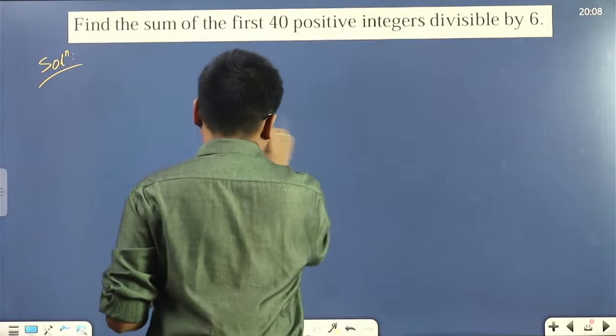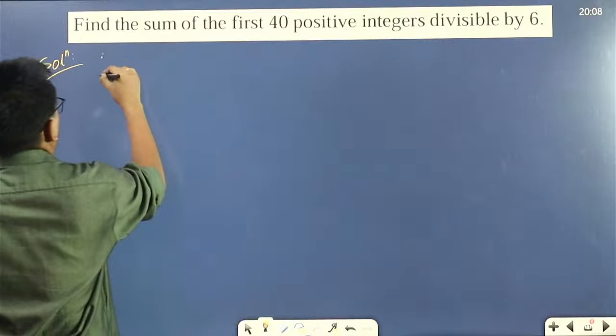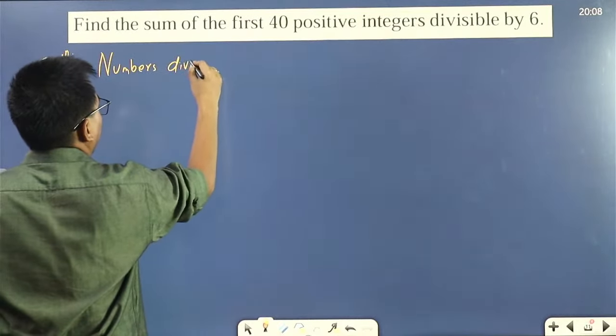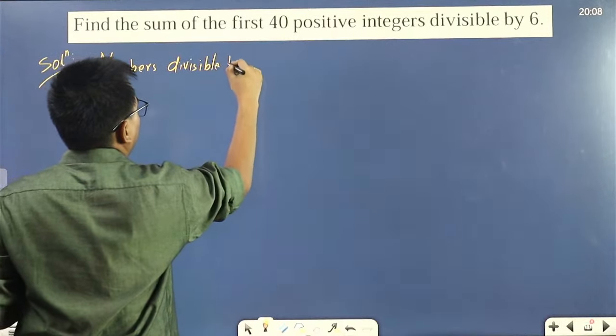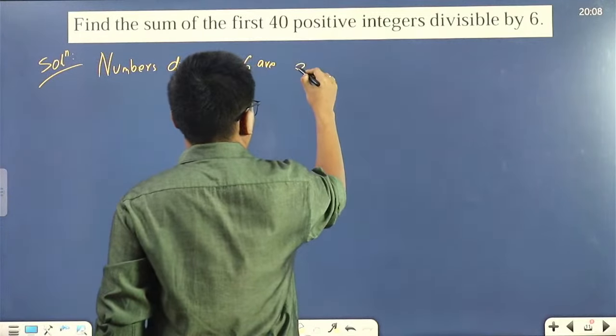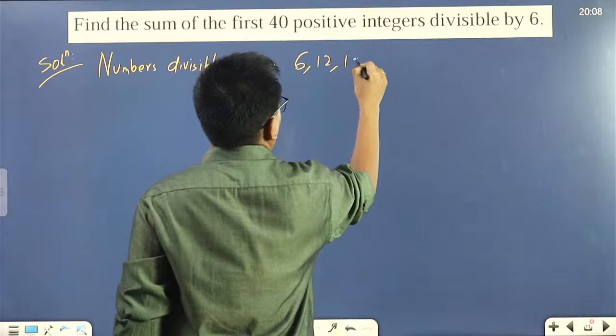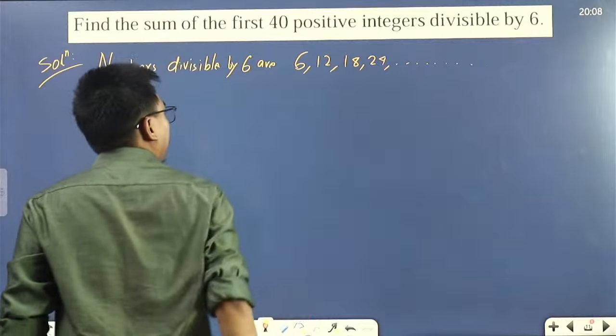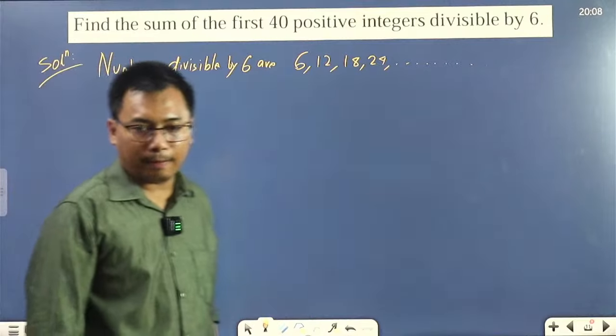Now, first of all, let's write the numbers divisible by 6. We'll start from 6, then 12, 18, 24, and so on. These are the multiples of 6.